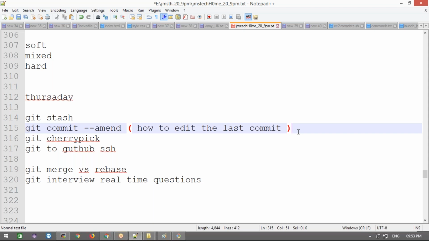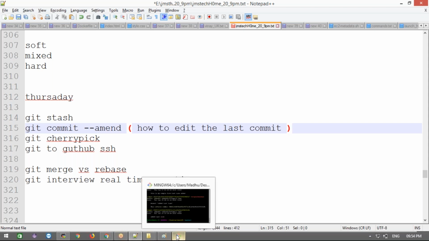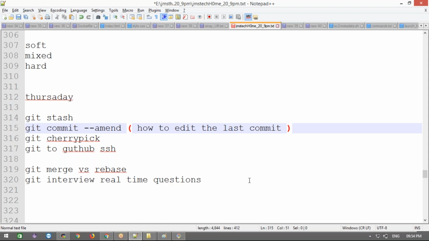They will ask how to modify previous commits, not the latest one. I want to edit, like, the last one to third commit. How to do that? They will ask that at that time. Now, guys, clear, right?